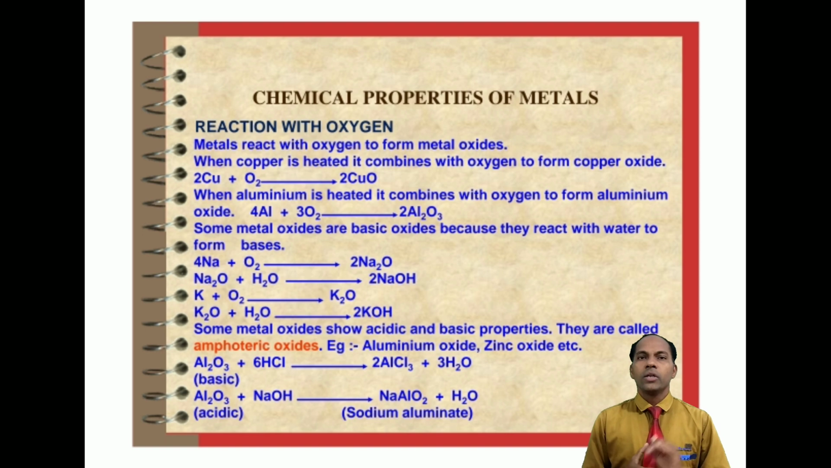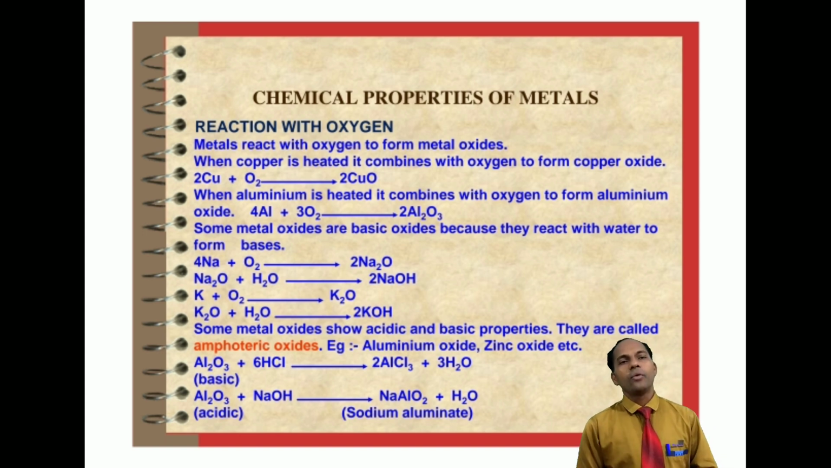2Al2O3. Some metal oxides are basic oxides because they react with water to form bases. So generally metallic oxides are basic. For example, sodium reacts with oxygen and produces sodium oxide. If sodium oxide reacts with water, it will produce sodium hydroxide. You know sodium hydroxide is a base. In the same way, potassium reacts with oxygen, produces potassium oxide, and potassium oxide when it reacts with water will produce potassium hydroxide, and potassium hydroxide is a base.